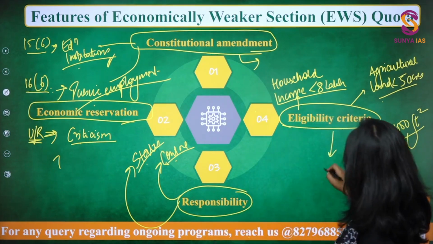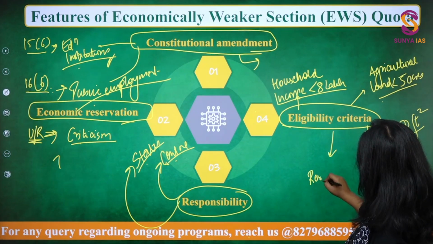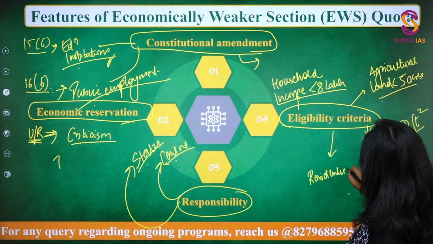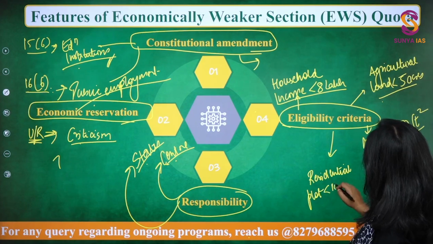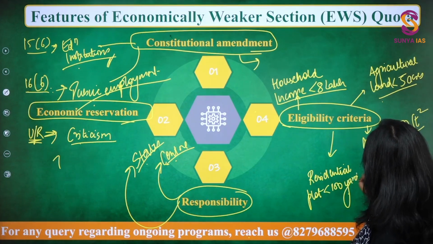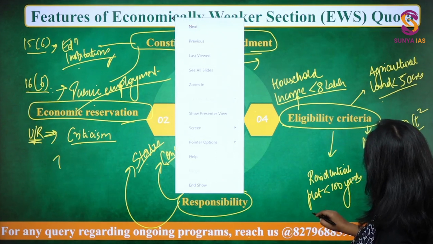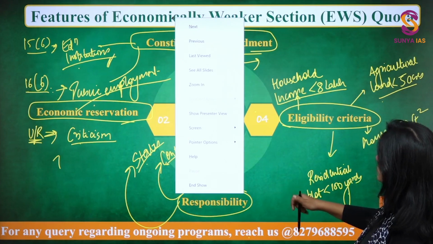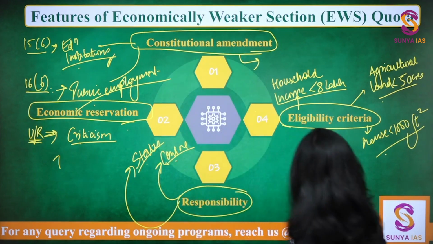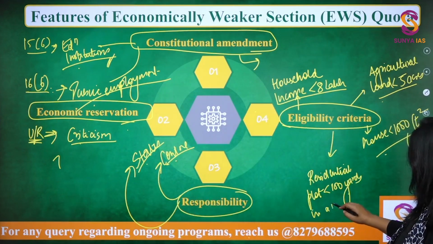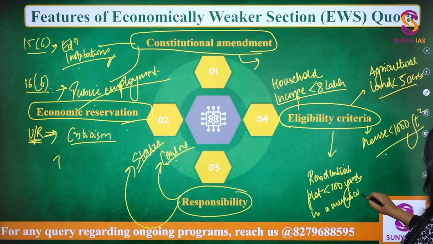Then residential plot, having residential plot less than 100 yards in a municipality.